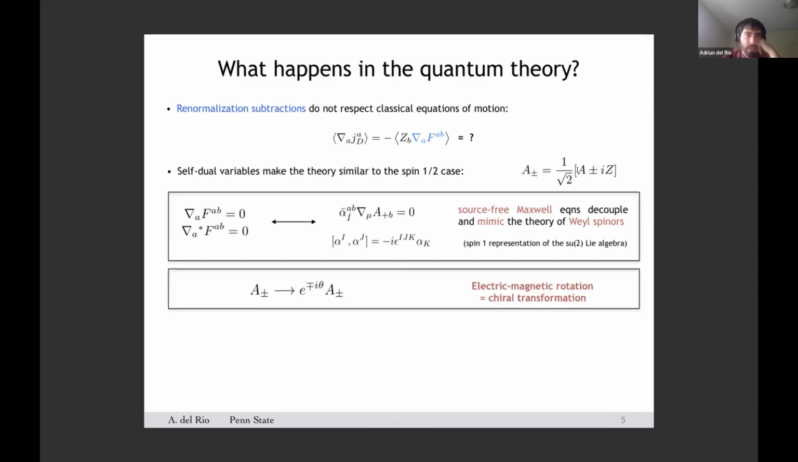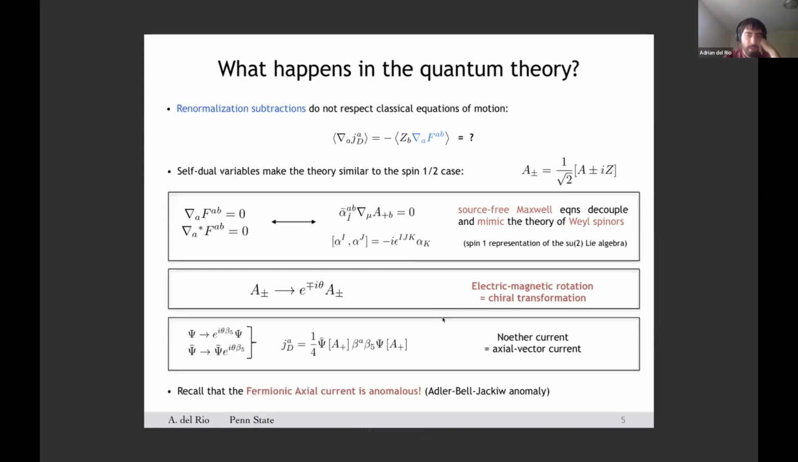On the other hand, within this set of variables, an electric-magnetic duality rotation just resembles an ordinary chiral transformation in the theory. And in fact, one can introduce a spinor formulation in a natural way within this set of variables, in such a way that the source-free Maxwell action takes the form of a massless Dirac action, from which one can obtain another current using standard techniques that formally equals the axial vector current of the fermionic theory.